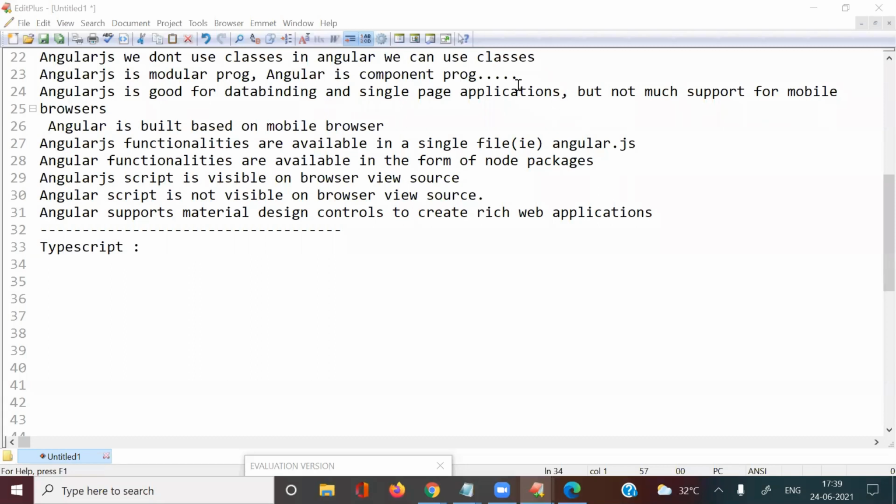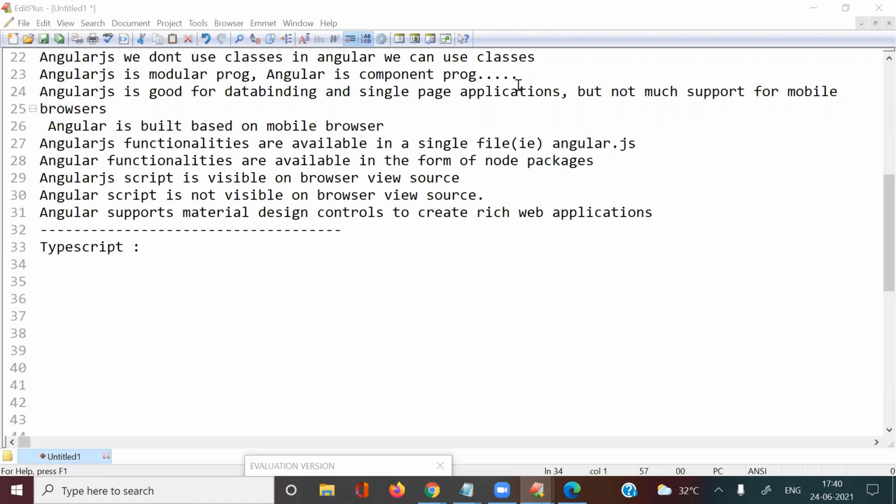Different websites are using Angular. I already told you the features: data binding is there, the application concept, many directives support, and many services. Validation is also very flexible. Like that, we have different advantages. I will explain all those concepts. Anyhow, Angular is providing many features, and that is the only reason we are using Angular.